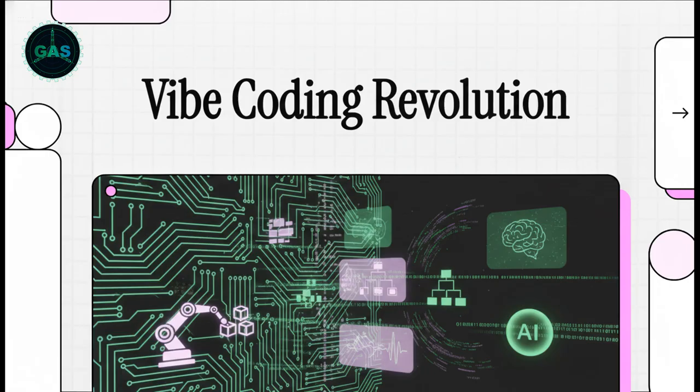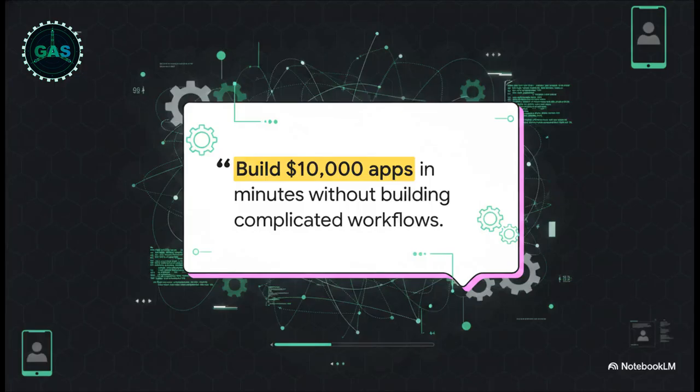We're looking at a fundamentally new way to work, where you can build robust, full-stack systems without writing a single line of traditional code. It is endlessly fascinating, so let's get right into how this actually works. Just let that quote sink in for a quick second. We're talking about building highly valuable, fully functional $10,000 apps in a matter of minutes.